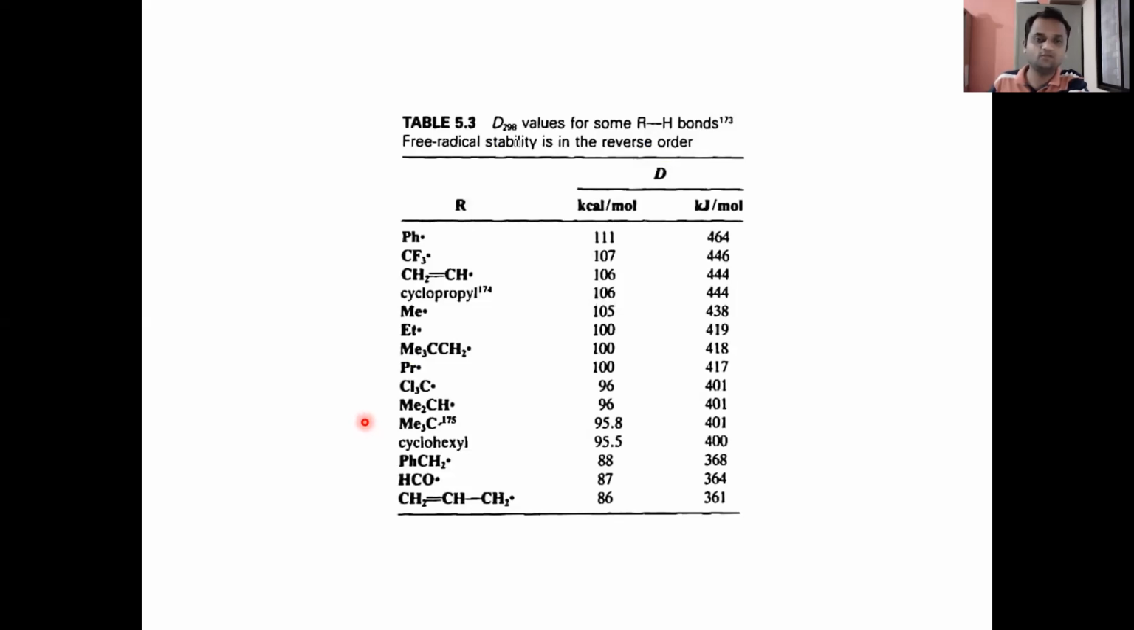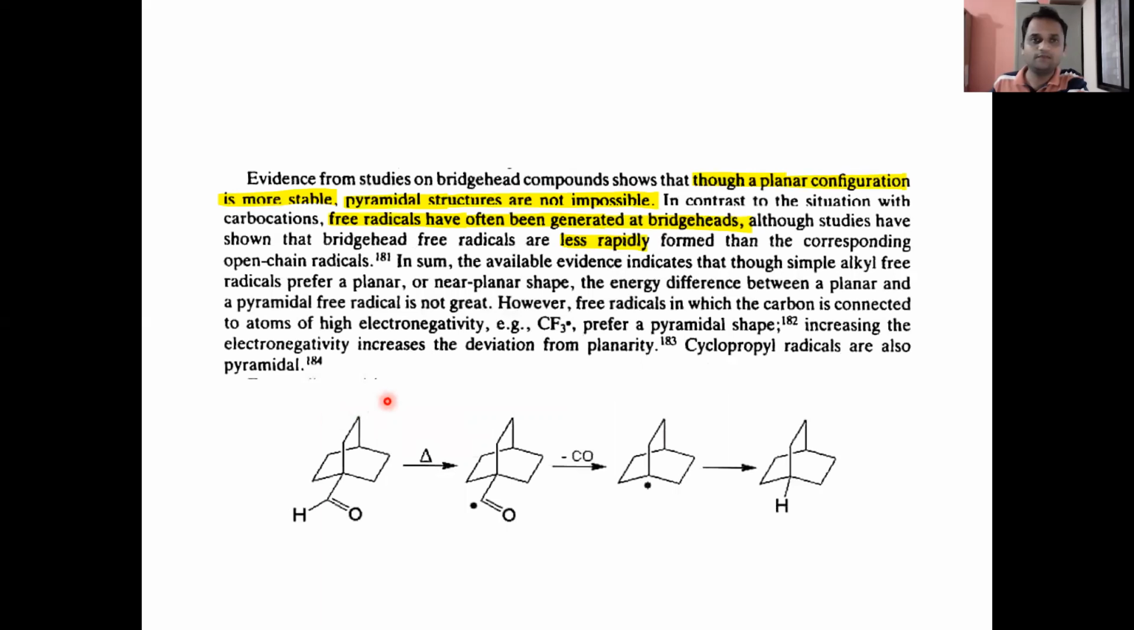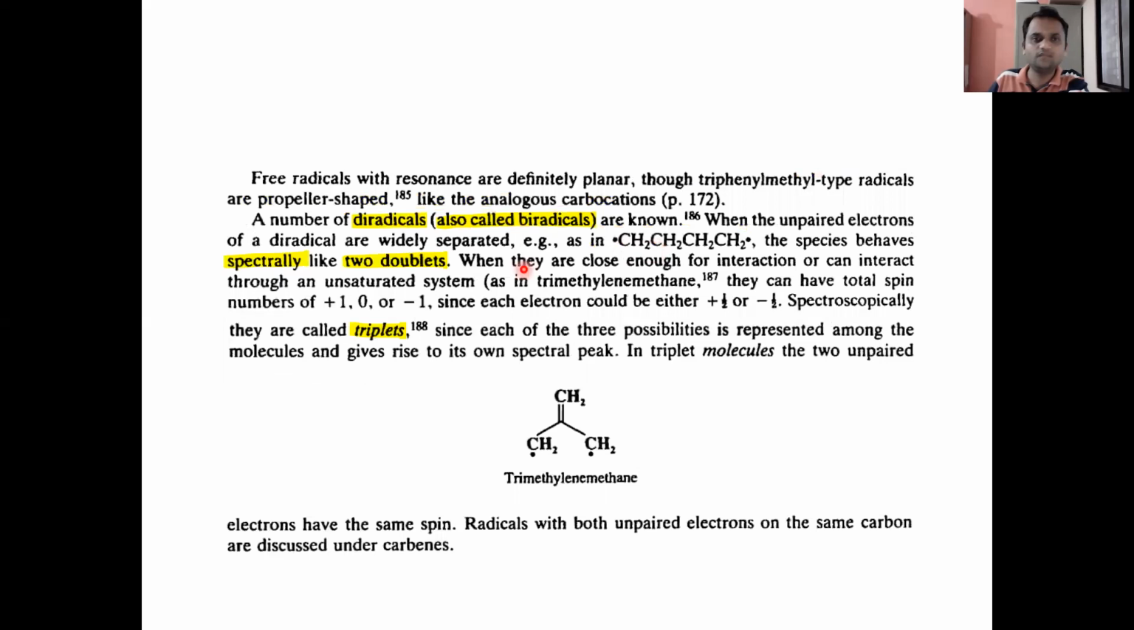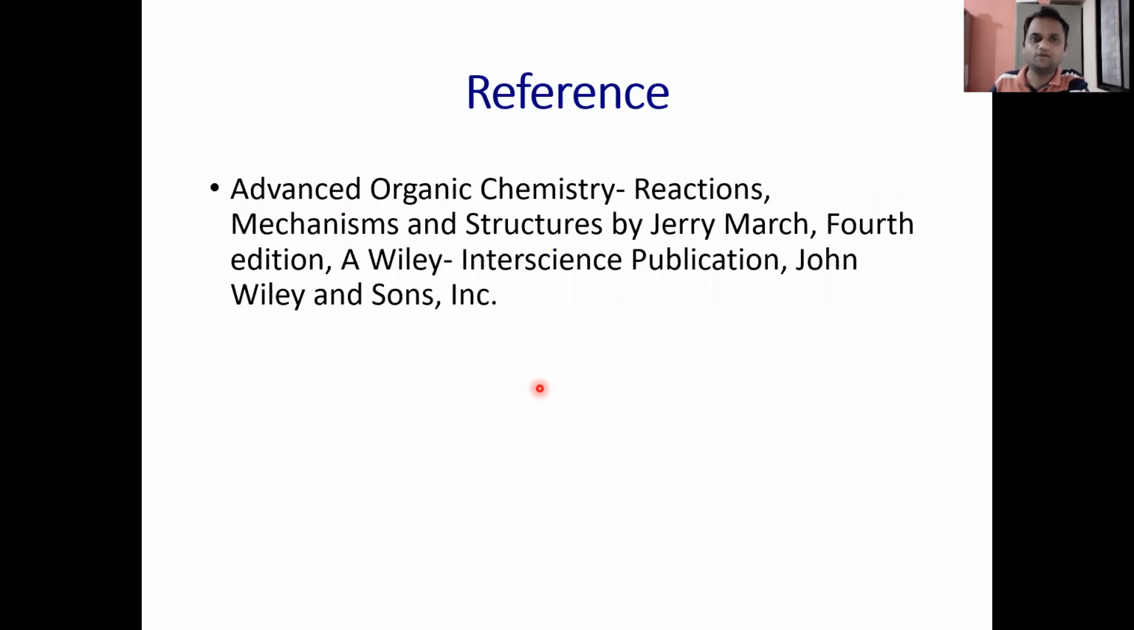In examinations, they give us four to five different radicals and we have to arrange them according to their increasing or decreasing stability. Then we saw that free radicals have often been generated at bridgeheads also. This is not possible in case of a carbocation. A carbocation cannot be formed at a bridgehead position. Then we saw the diradical or biradical. So this is all about the stability of free radicals.